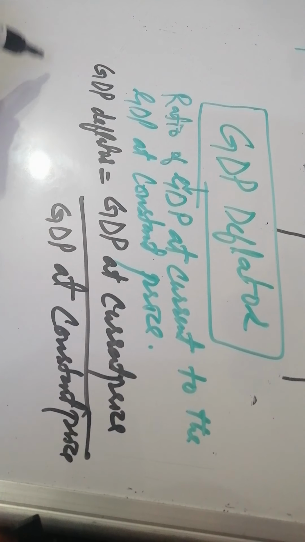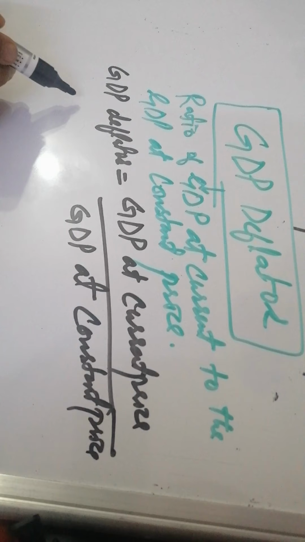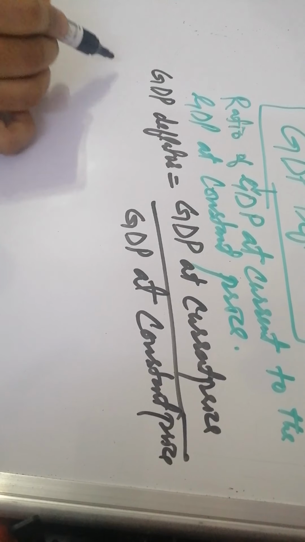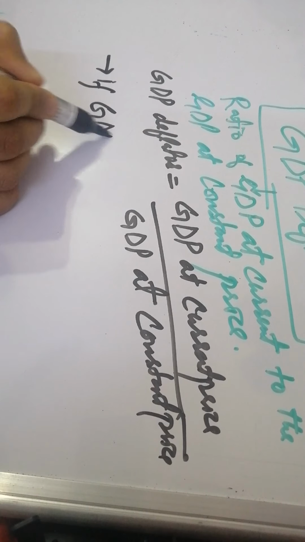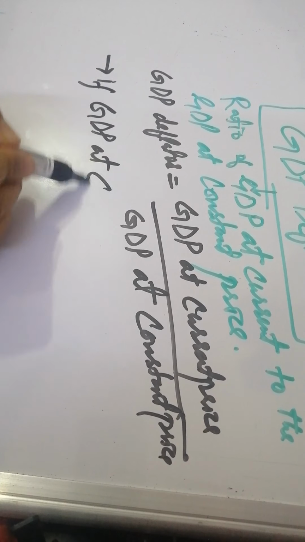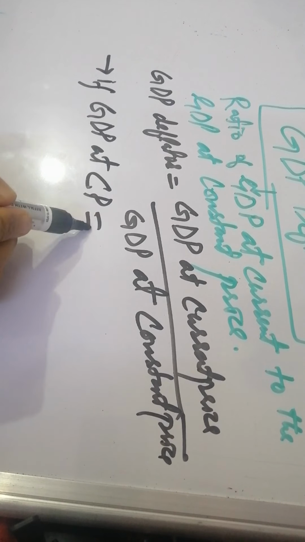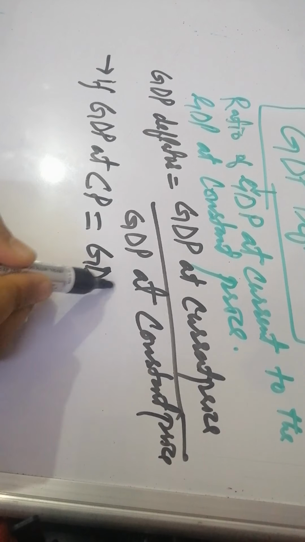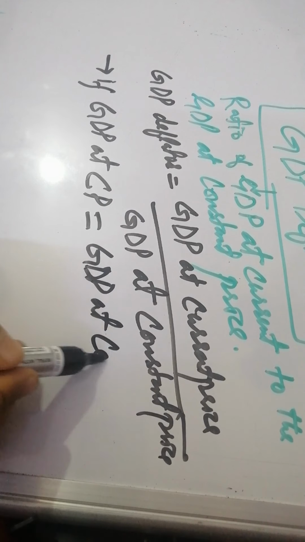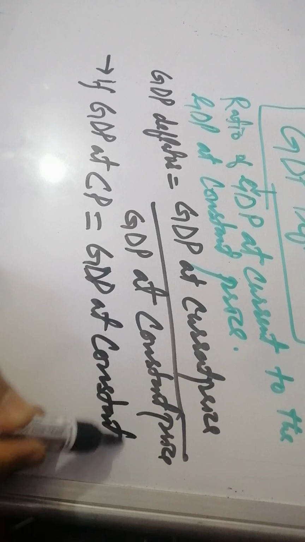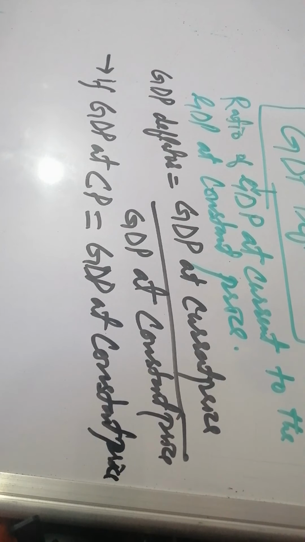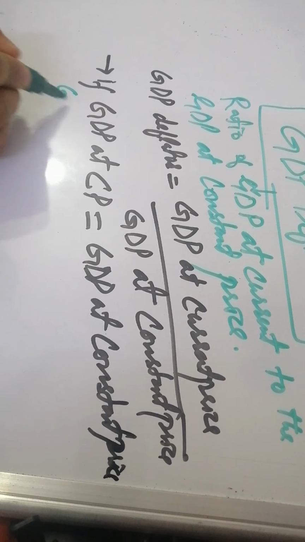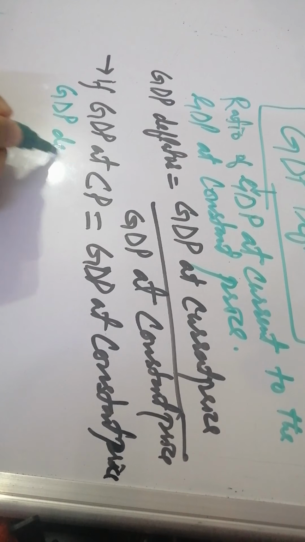So we can say that there are conditions. The first condition is if GDP at current price, that is CP, is equal to GDP at constant price. GDP at current price is equal to GDP at constant price, we can say that GDP deflator is equal to 1.